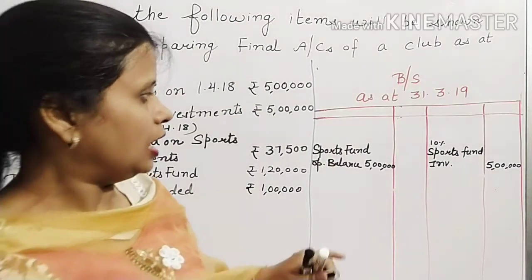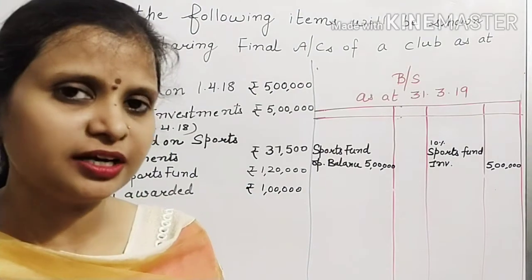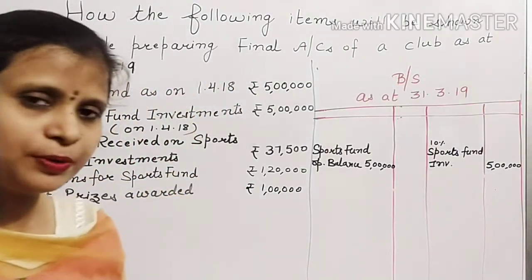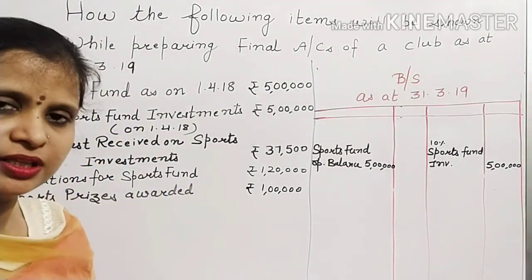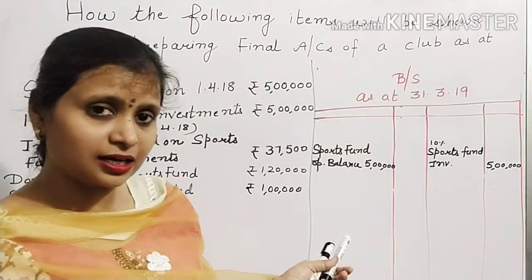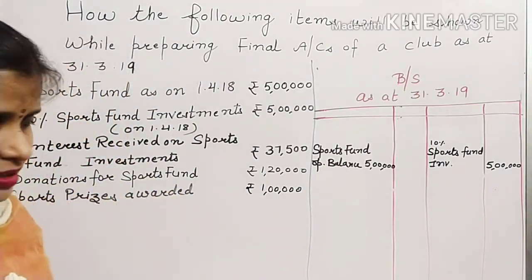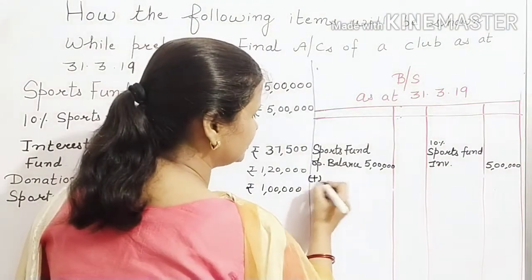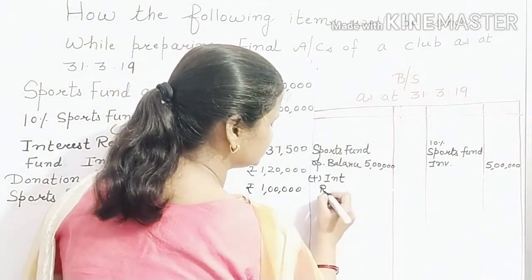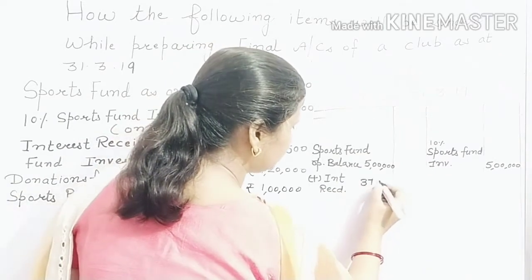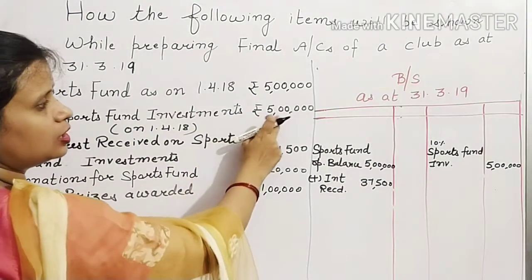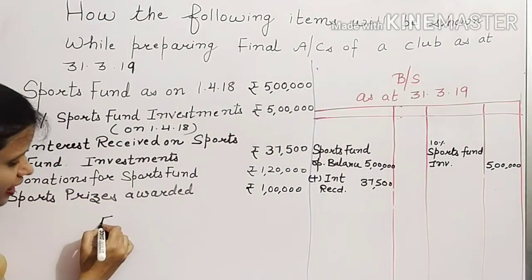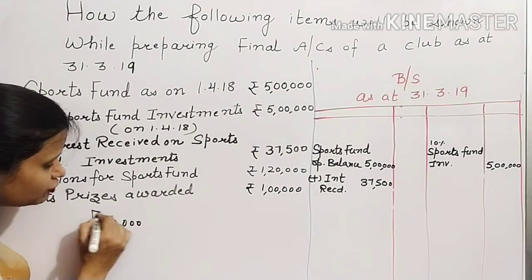Now, if we have invested this fund's money outside the NPO, then whatever interest is received will not be a general income. That will not be shown in the income and expenditure account. That is income related to this fund, so it will be added to this fund only. So here you will add interest received, 37,500. Now just check, have you received the total interest? On 10% investments of rupees 5 lakh, you should receive total interest of 50,000 during the year.